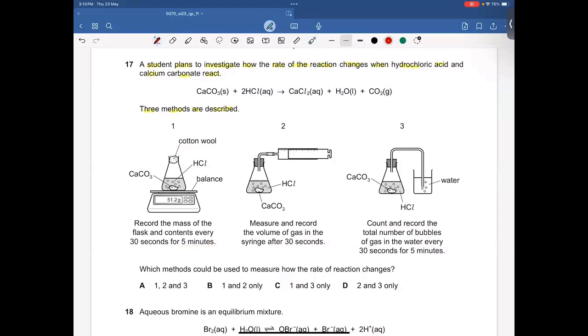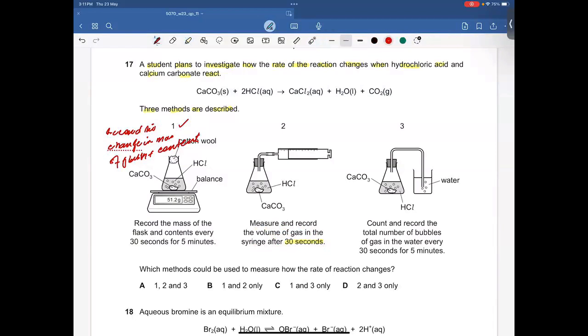So record the change in mass of flask plus content every 30 seconds. Okay? So that will give you the rate of reaction. Now in the second experiment, measure and record the volume of gas in the syringe after 30 seconds. Actually, in 30 seconds, the reaction is not going to finish.